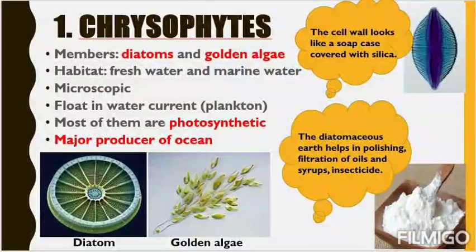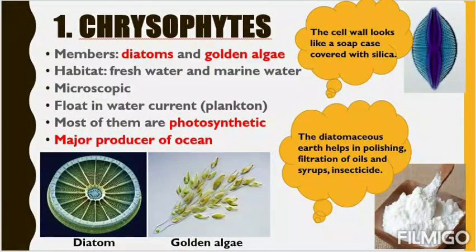These are the cell wall, and these cell walls are made up of silica, sand, and they look like a soap case. The chrysophyte diatoms. Then the next cloud says the diatomaceous earth helps in polishing, filtration of oil and syrups, insecticides. So what is this diatomaceous earth? Diatomaceous earth means, see beside, a powder is there, the white color powder. This is a crystal powder.